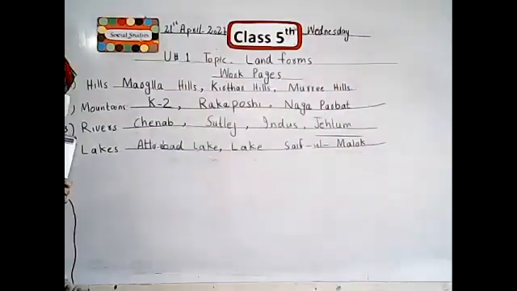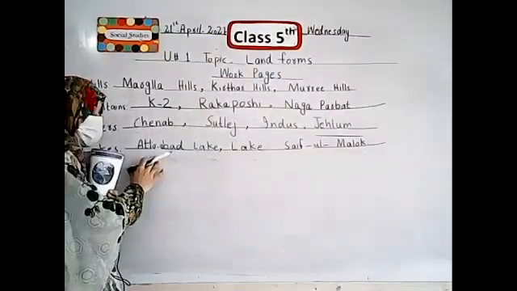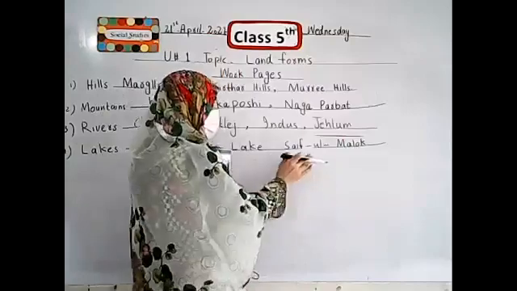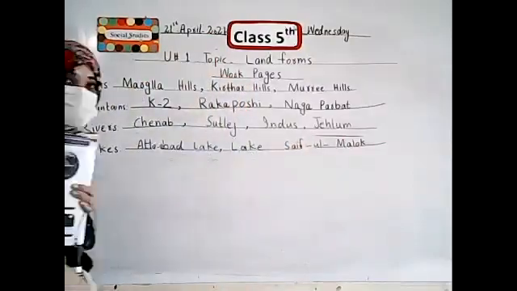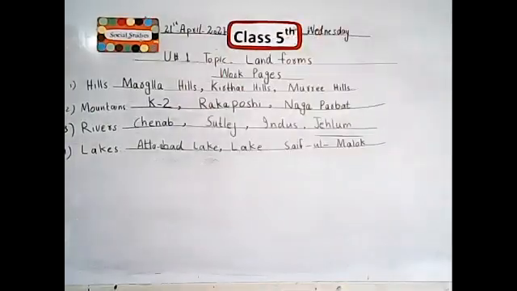Okay, is it clear? First one is Attabad Lake. Second one is Lake Saiful Maluk. These two lakes are found in Pakistan. I hope all the students note this down in your books.